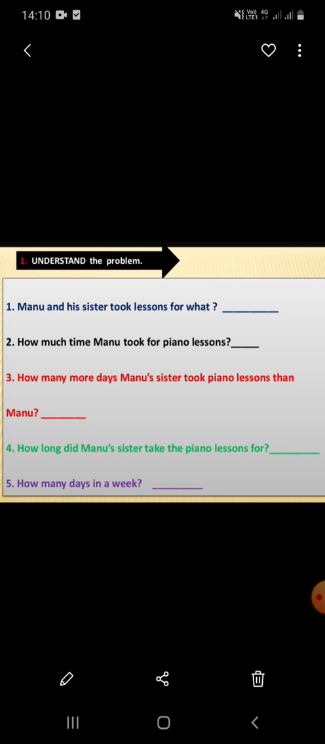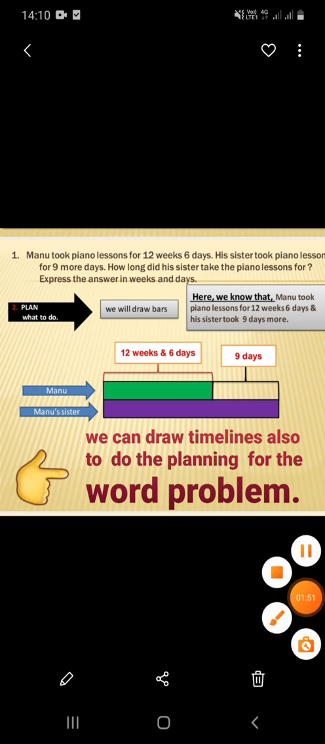Question number 5. How many days are there in a week? That's a silly question. Yes children, there are 7 days in a week. Now let us do the planning to get the answer.